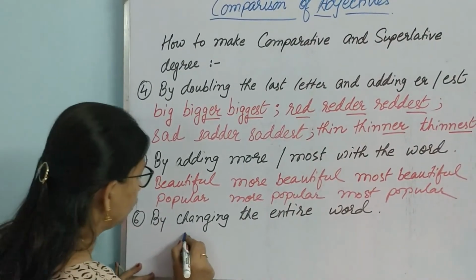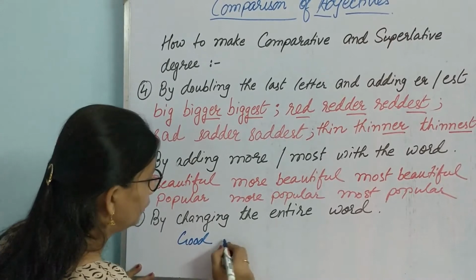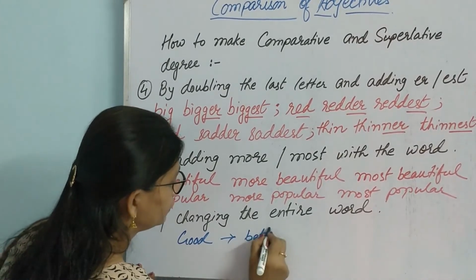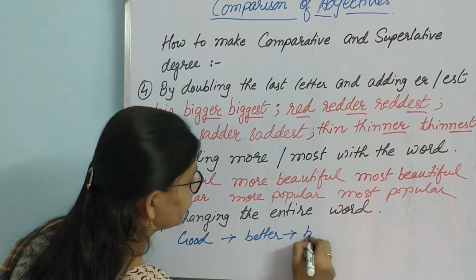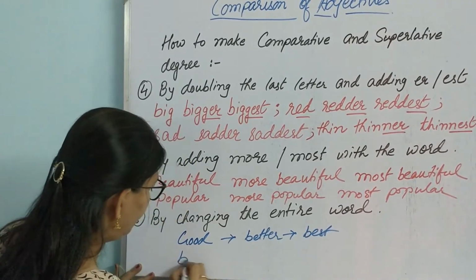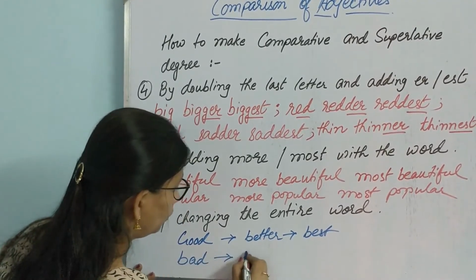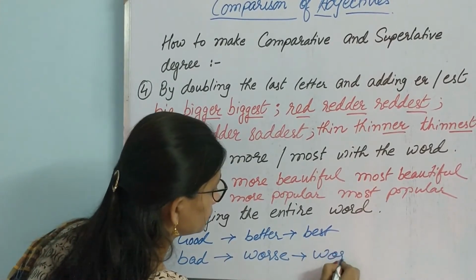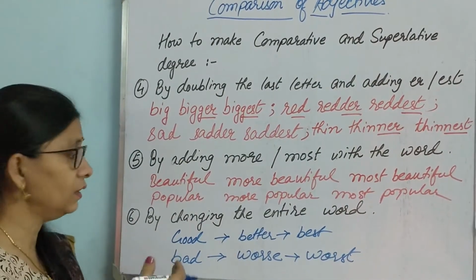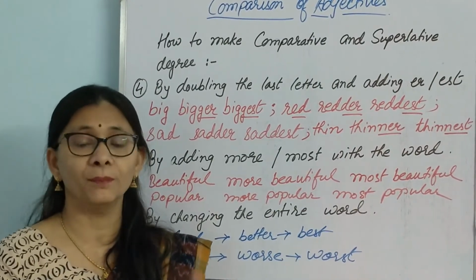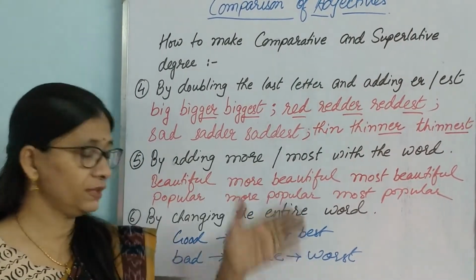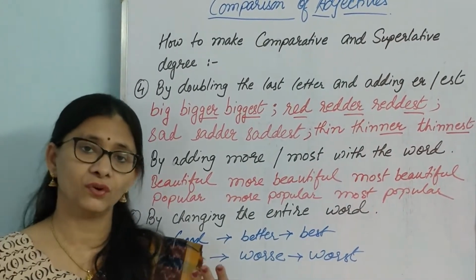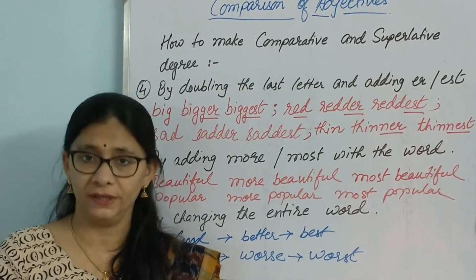A very common word, good. This becomes better and best. Bad becomes worse and worst. So here we change the entire word to make the comparative or superlative degree. So this is how the words are changed from positive degree to comparative degree to superlative degree.